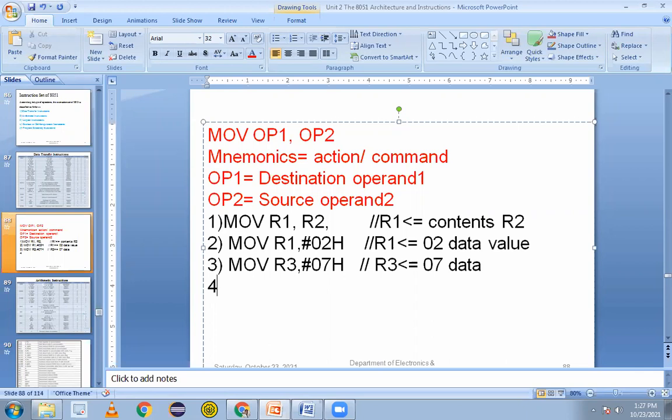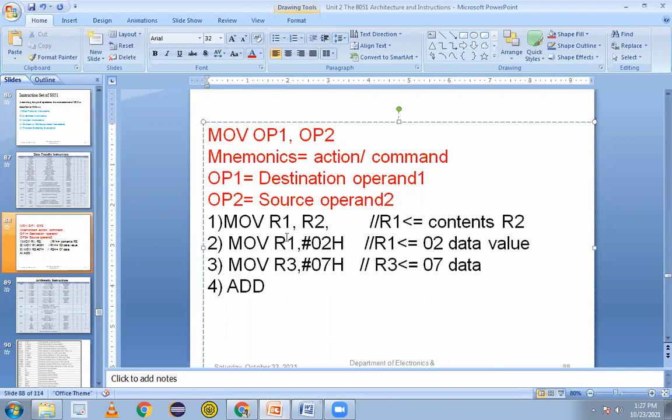Is it clear, the three instructions we took just now? Okay, I won't trouble you much. You will perform this in the Keil software and will easily understand, and then we'll go for some programs. One more I will write here: now I want to perform addition. How do we perform addition? We have to use the instruction ADD. ADD is a mnemonic word. I have to add the data which R1 contains and which R3 contains.